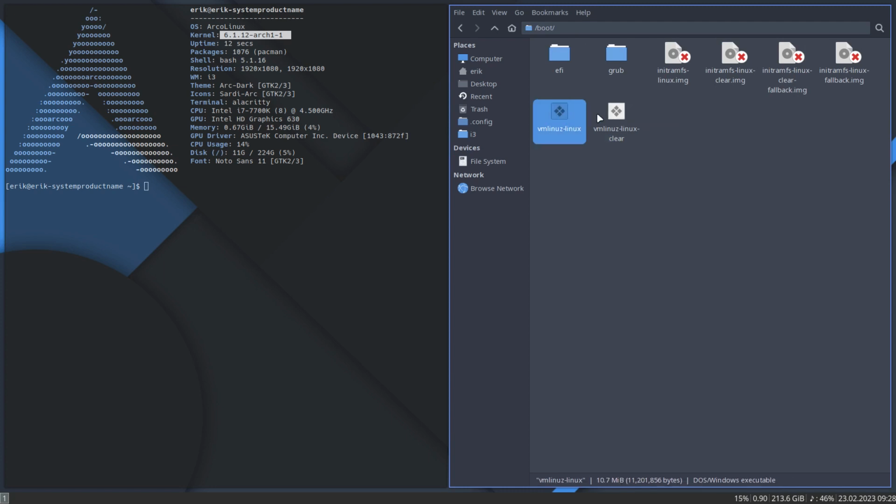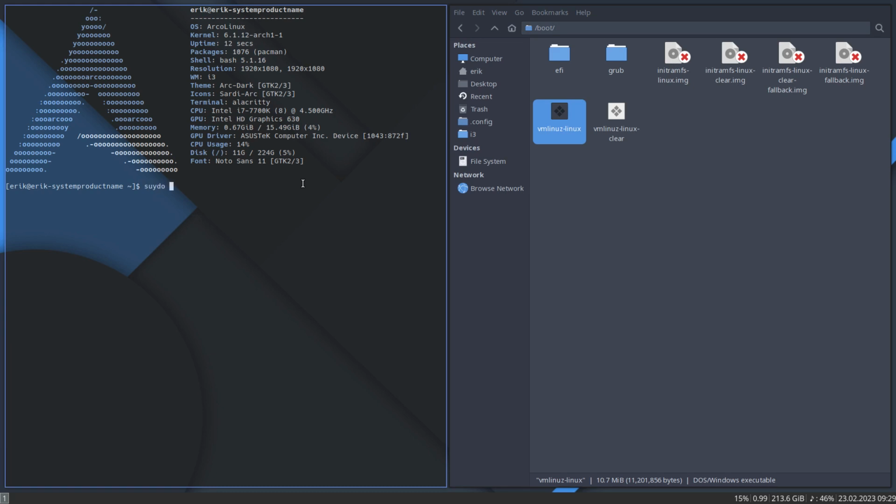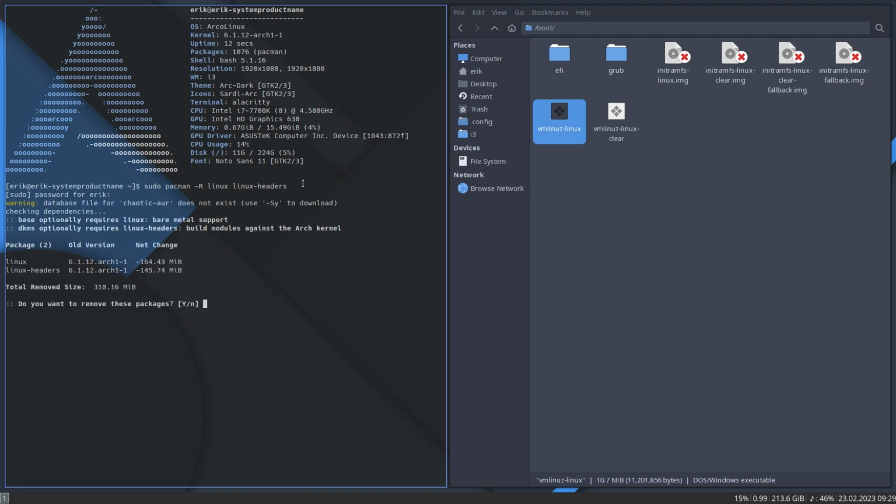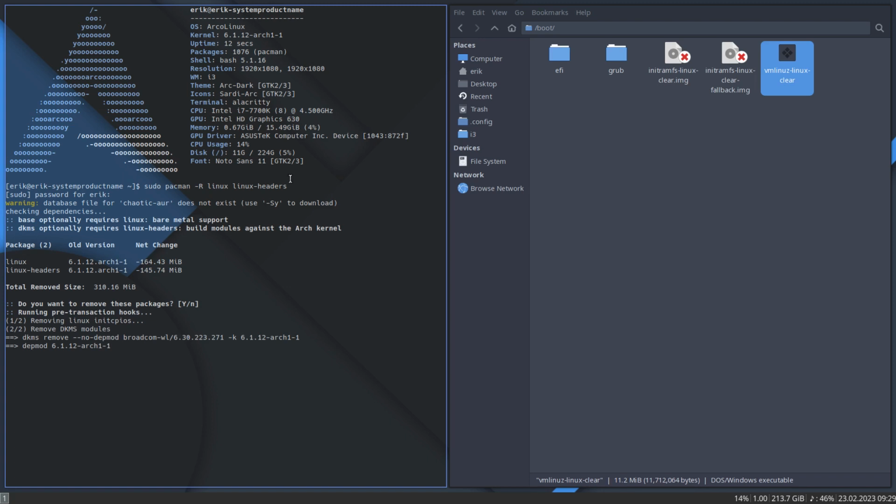So we have two of these guys, and which of them is it? So sudo pacman, I'm gonna go for it, minus remove Linux and Linux header. An S, right? If I remove that one, it can be only one. What's that? Database file does not exist. Okay, whatever. So Linux is gone.